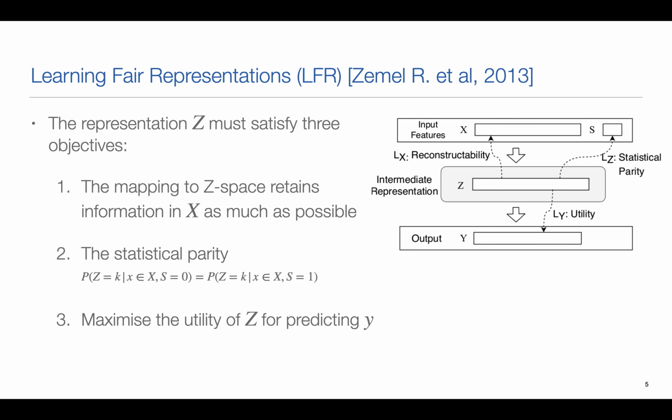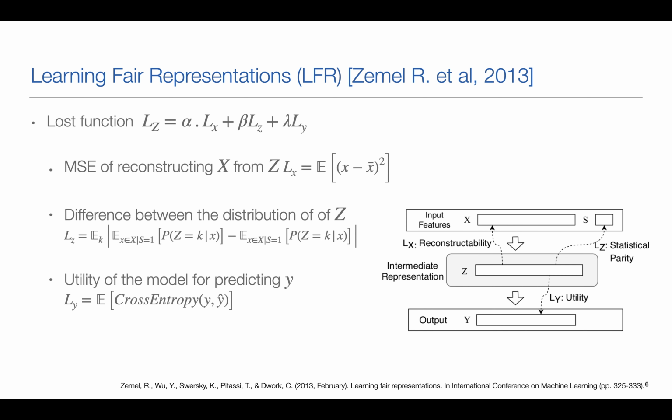So based on this basic definition, they define a loss function with different hyperparameters. So the first loss, Lx, is the reconstruction cost that should be minimized. That means from Z we should reconstruct X with a low cost. And the second constraint is about the statistical parity. So the mapping should be independent from the group.